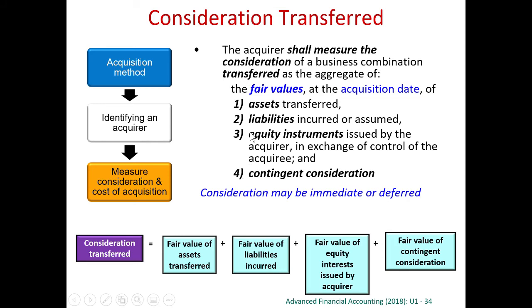In addition to these three items, number 4 is contingent consideration. Contingent consideration is not that common, but it is more and more common now. Basically, contingent consideration means this is consideration contingent on some uncertain future events. We have studied contingent liability, so we know what contingency is. Contingency means the occurrence or non-occurrence depends on some uncertain future events.